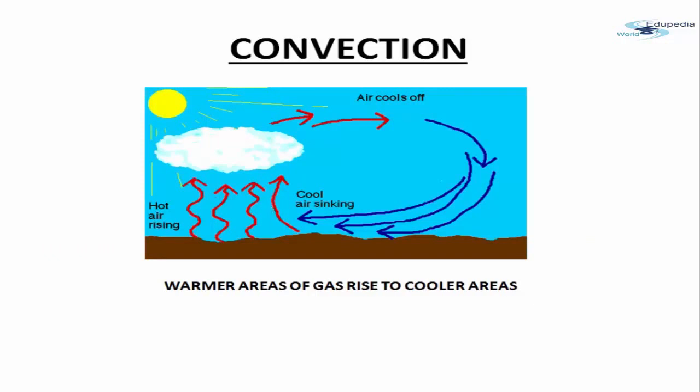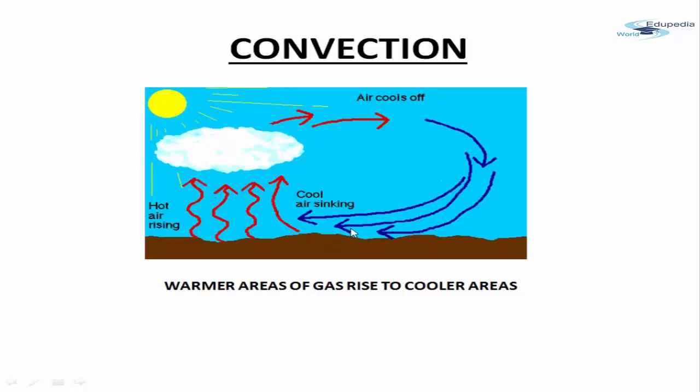In the atmosphere, what happens? Because of the sun, the earth's surface will generally become warm. Now, since the air on the surface of the earth will be warm due to the sun, the warm air will rise up. Now it rises up, it becomes cold, it gets condensed, and again the air, after cooling, sinks down.